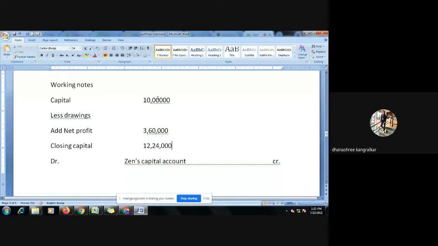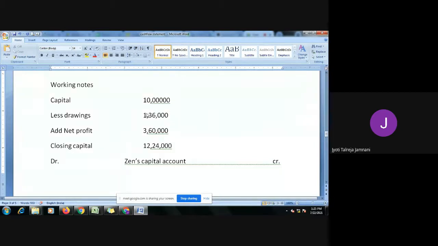Yes, ma'am. So why is it less? Because the owner might have withdrawn from that 13 lakh 60. We have only 12 lakh 24 in the business. So the remaining 1 lakh 36, where has it gone? Can anybody else take it? No, it is the owner's money. So only the owner can withdraw it. So 1 lakh 36 might be the drawings by the owner.